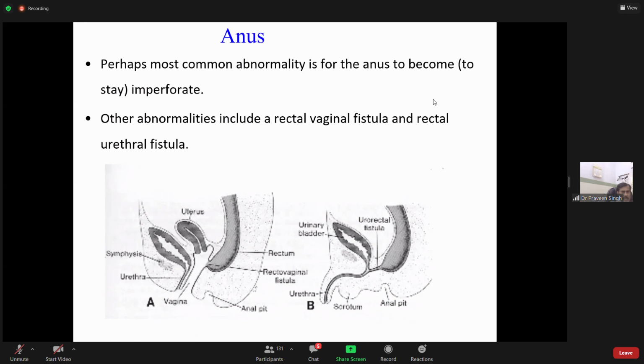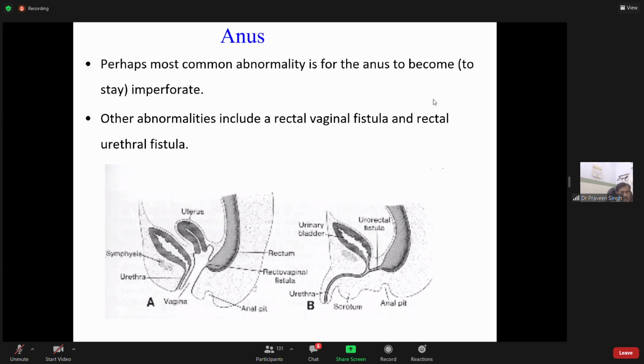Not only that, another important abnormality is that this proctodeum should open up. There should be a communication between hindgut and proctodeum. When the cloacal membrane ruptures, the opening communicates between both. If this does not happen, this is the anal pit, and this opening did not open. Then this is called imperforate anus, and this has to be surgically corrected.